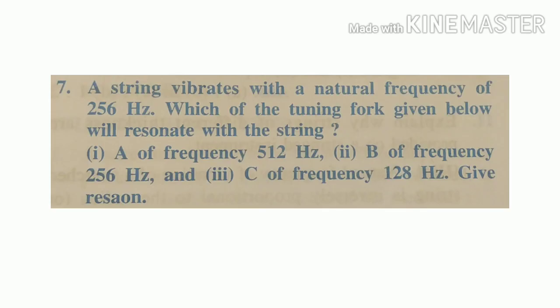One more question is that a string vibrates with a natural frequency of 256 Hz. Which of the tuning forks given below will resonate with the string? A of frequency 512 Hz, B of frequency 256 Hz, and C of frequency 128 Hz. Give reasons, and you have to give reasons also. So the answer will definitely be B with frequency 256 Hz. The reason is that for resonance, the frequency of the driver should be exactly equal to the natural frequency of the driven. So the 256 Hz of the string and 256 Hz of B will match.